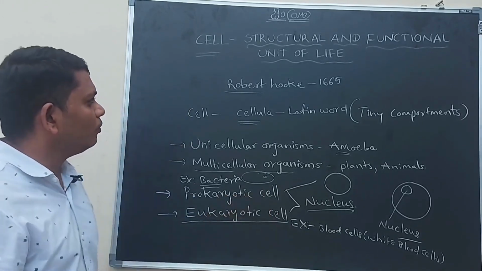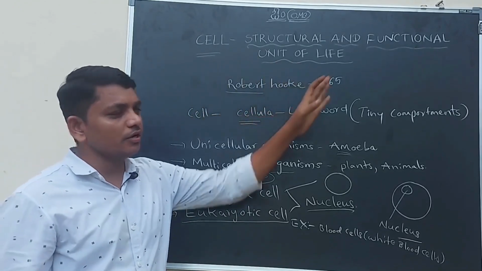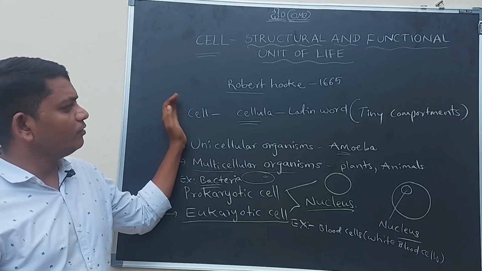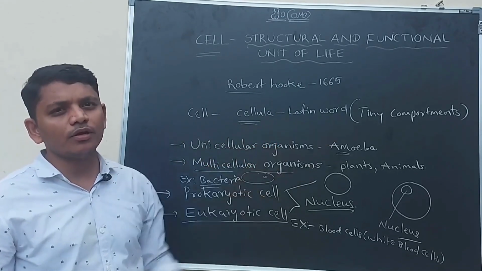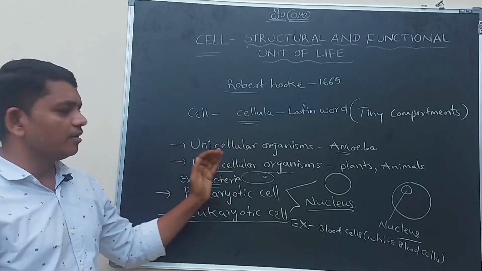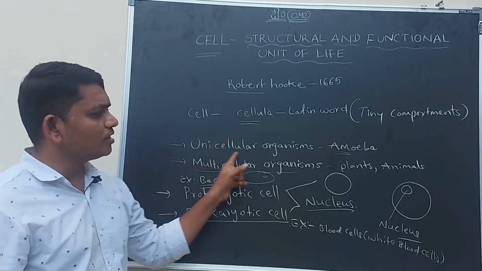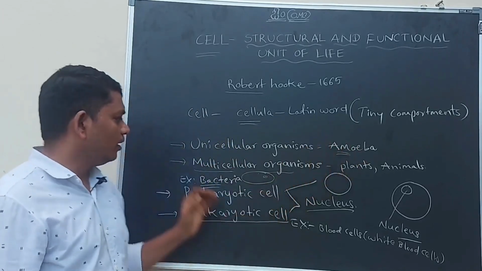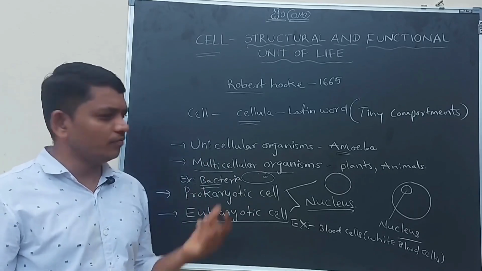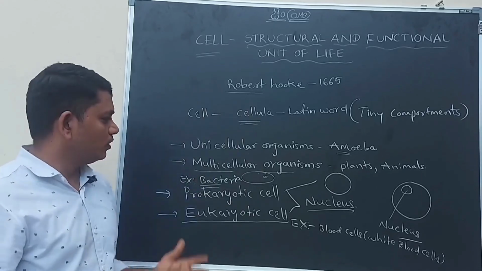So here we discussed who discovered the cell: Robert Hooke in 1665. The word cell comes from the Latin word cellula, which means tiny compartment or small chamber. Then unicellular and multicellular organisms. If the organism is made up of a single cell, it is called a unicellular organism. The best example is amoeba. Multicellular organisms, the best examples are plants and animals, which means the organism is made up of more than two cells, right.